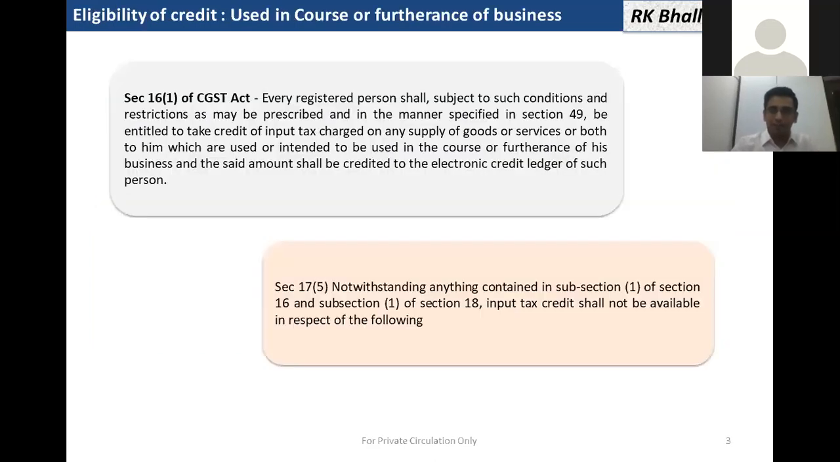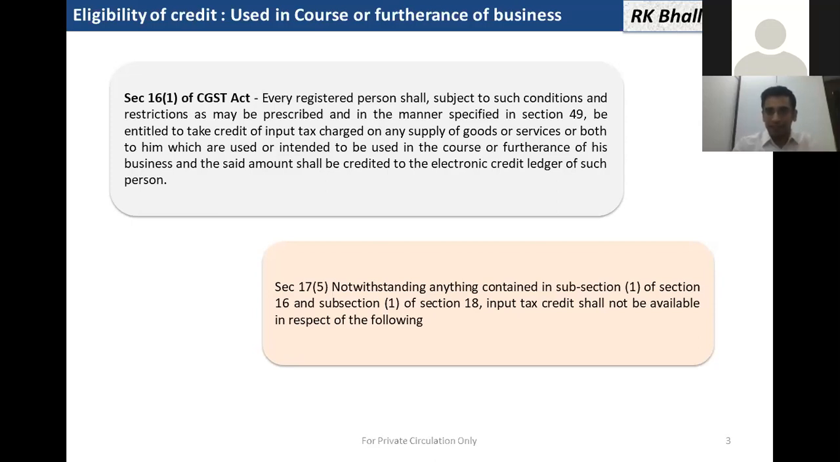To check whether the input will be allowed or not, we have to check the section which allows input in the CGST Act. Section 16(1) says that every registered person shall be eligible to take input tax credit on any supply of goods or services or both to him, which are used or intended to be used in the course or furtherance of his business. So first of all, the factory premises or office which we are constructing are, of course, in the course or furtherance of the business of a businessman. But there are other clauses which will help us understand whether this ITC is eligible or not.